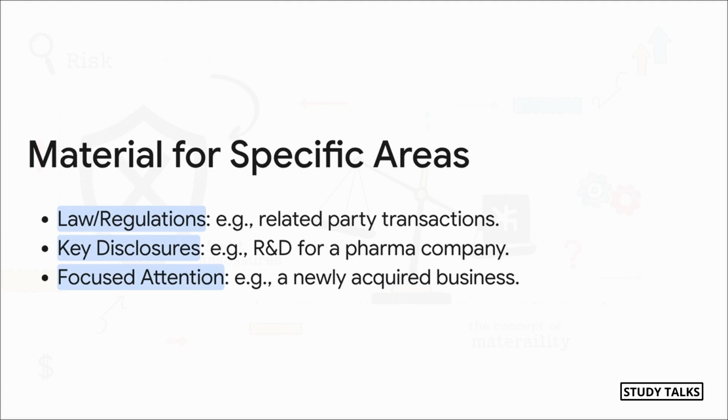For example, any transaction with a related party, like the director's brother, is considered sensitive, no matter how small the amount is. Or think about a pharma company. Their R&D spend is a critical number for investors, so even a small error there could be material. It's all about what users are paying close attention to.